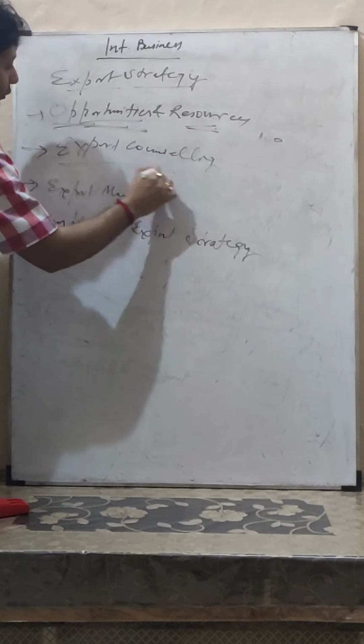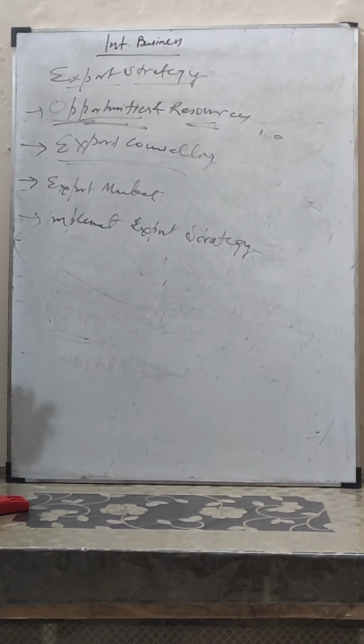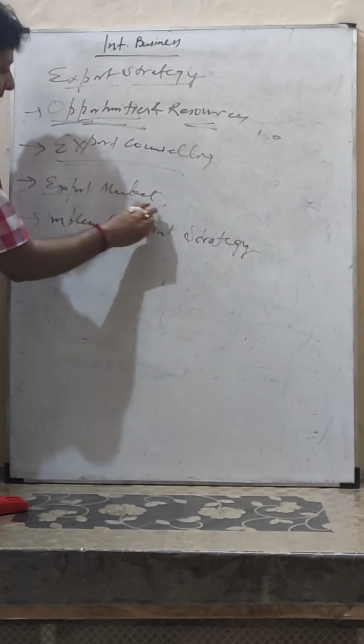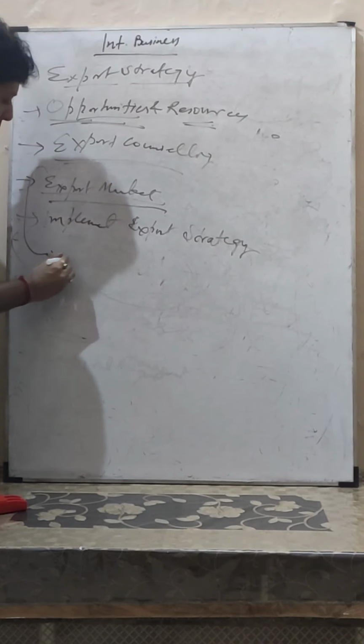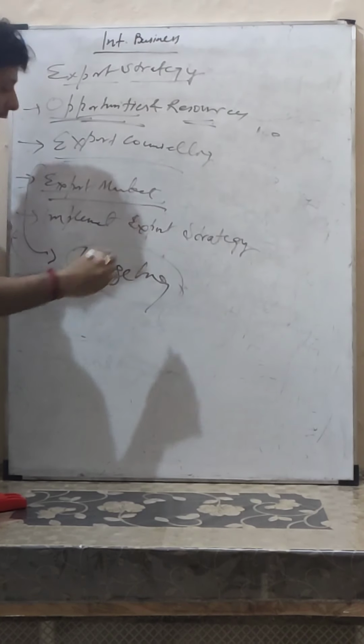Export counseling. Do you have the proper export counseling? What are the documents and everything required? How to export outside the country? Next, export market. Which market are you targeting for exporting your product?